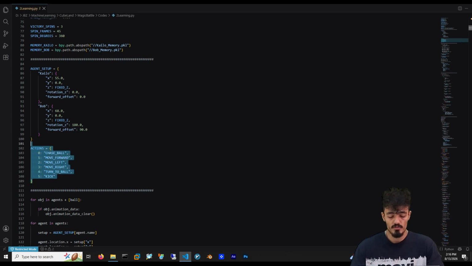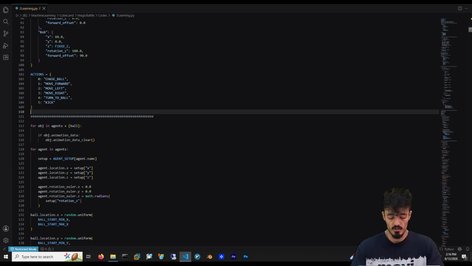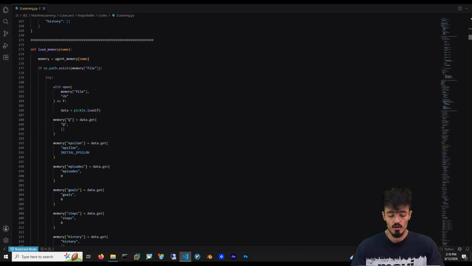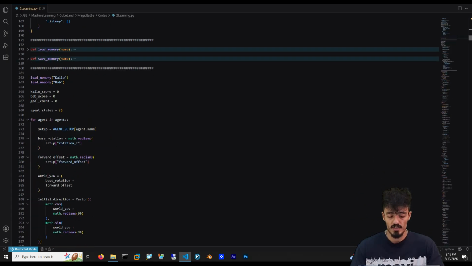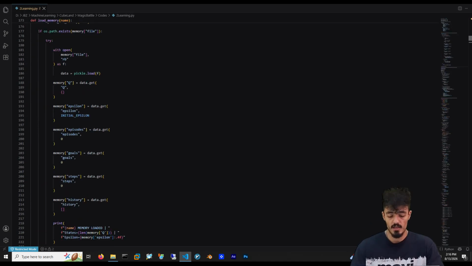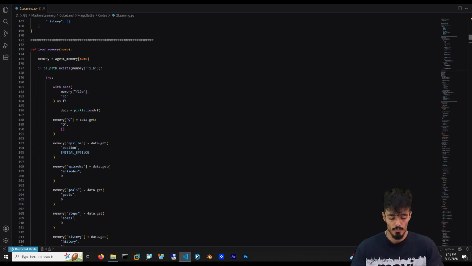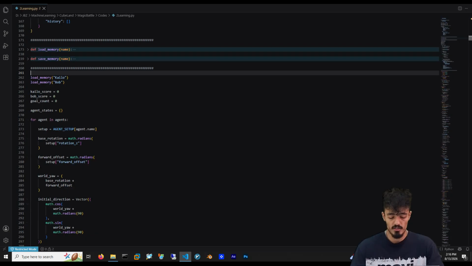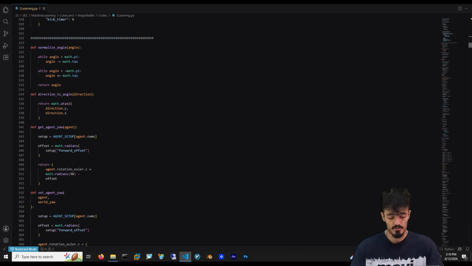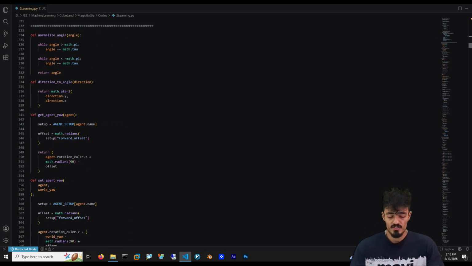By defining the goals, next we define the two goals using coordinates. Kailo's goal is located on one side of the field, and Bob's goal is on the opposite side. We don't define a single point for each goal; we define an X coordinate and a Y range.